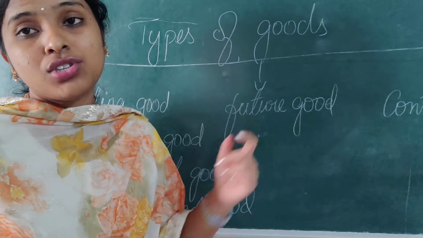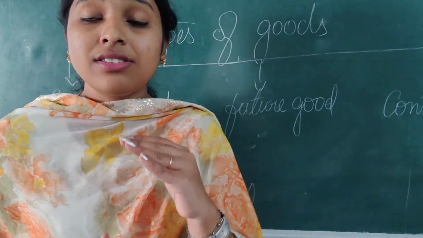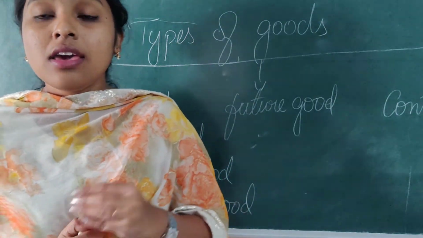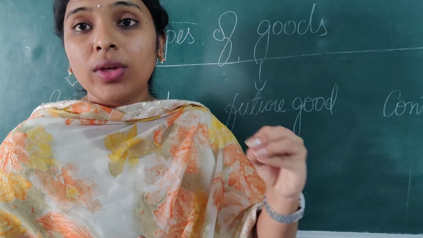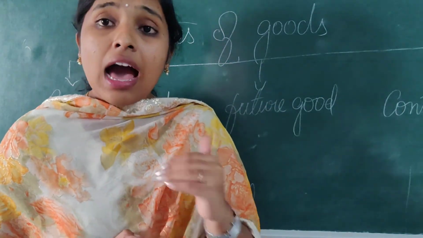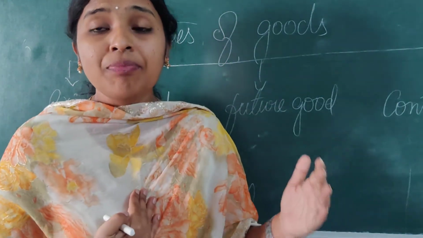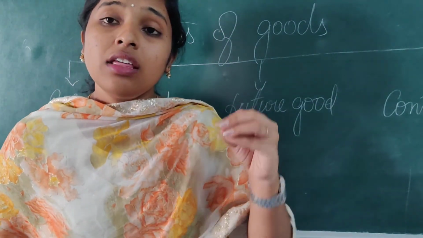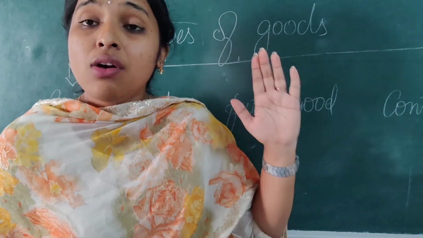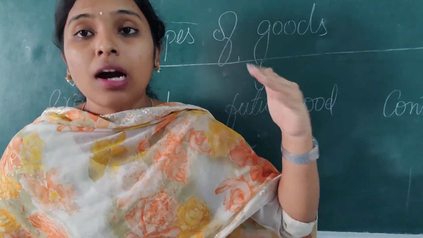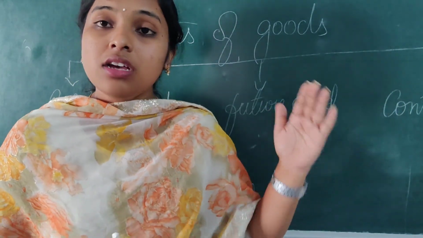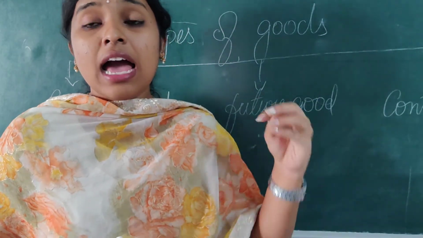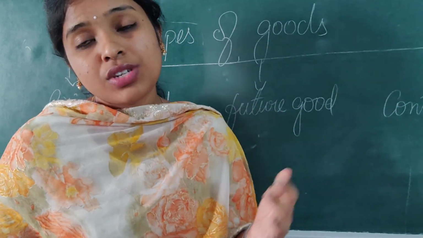And what about future goods? Future goods means the transaction is happening for a future time. For example, if I have a contract with some person X, and as a seller I say to the buyer that I will sell the 1,000 chairs which I am going to manufacture for the coming year, 2024. In January I am going to manufacture it, and in February I am going to transport it.